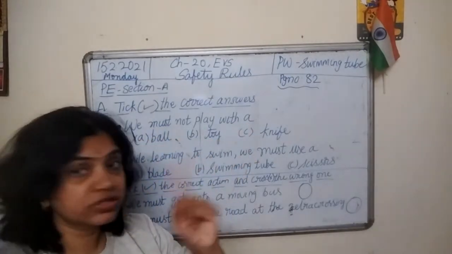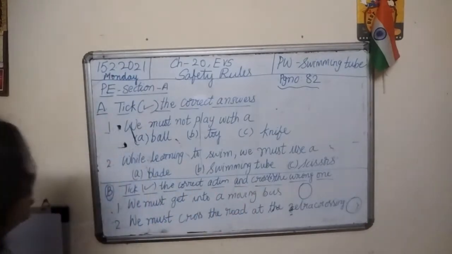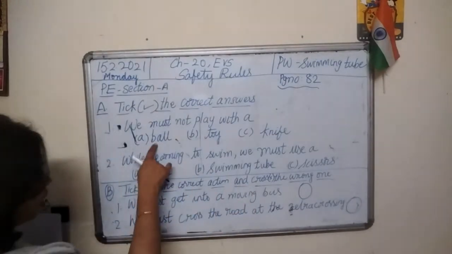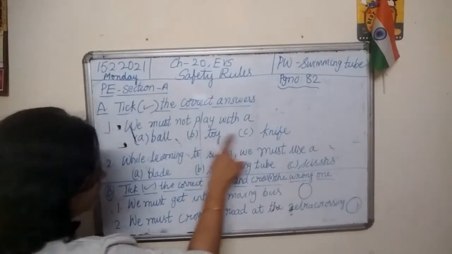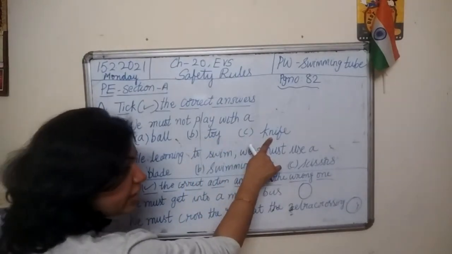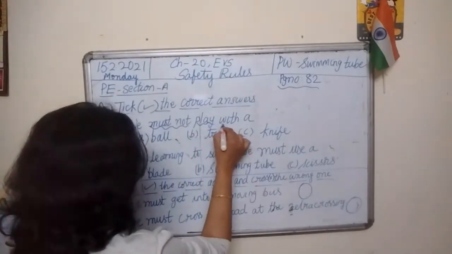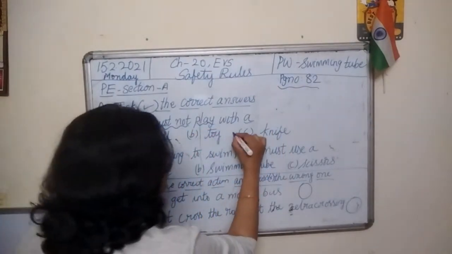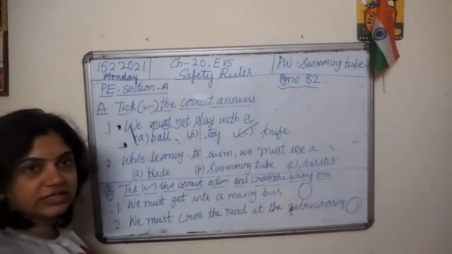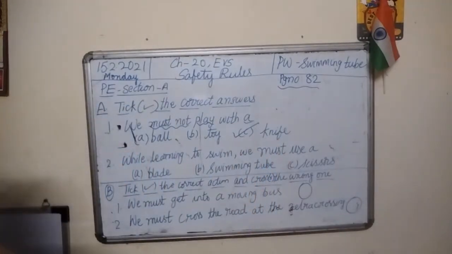Options are ball, toy, knife. Which is the right option? We must not play with a knife. Very good. Knife is the right option.